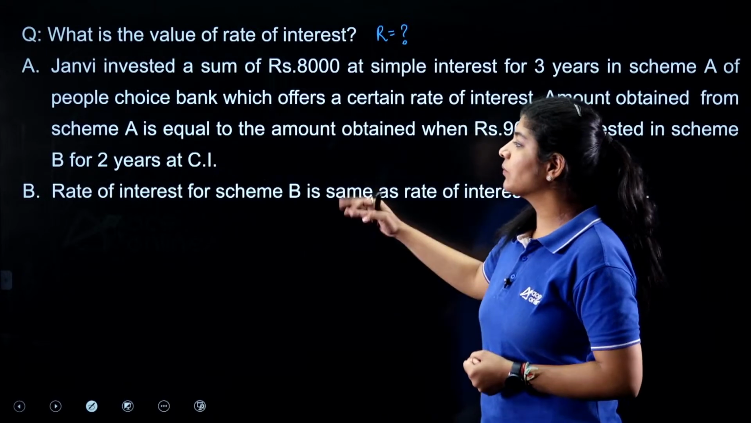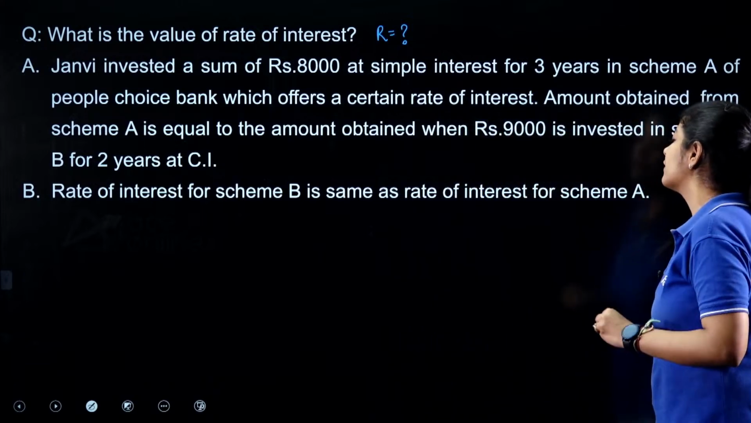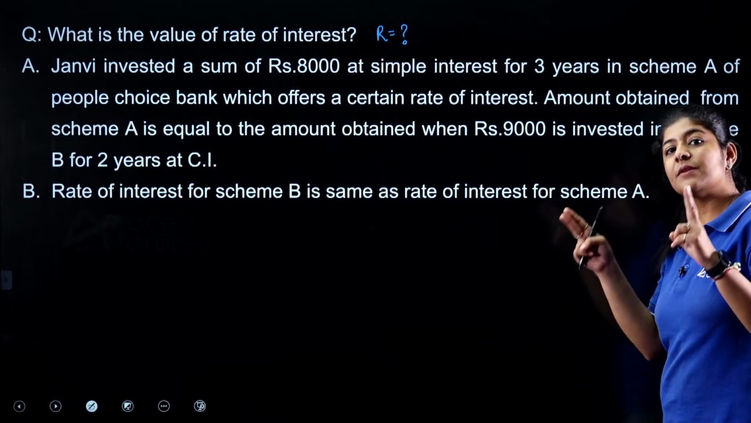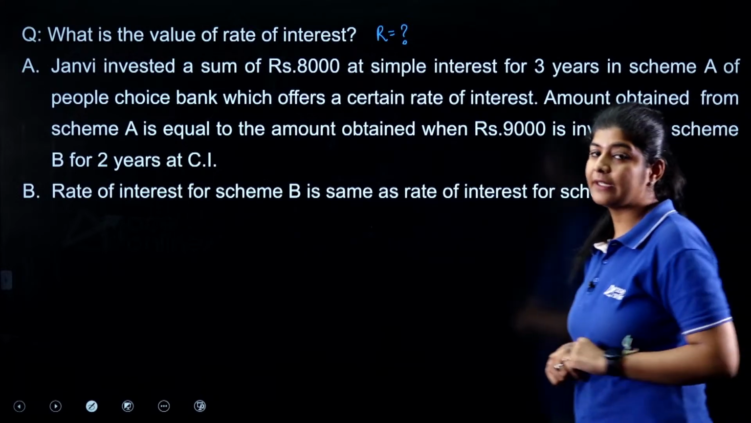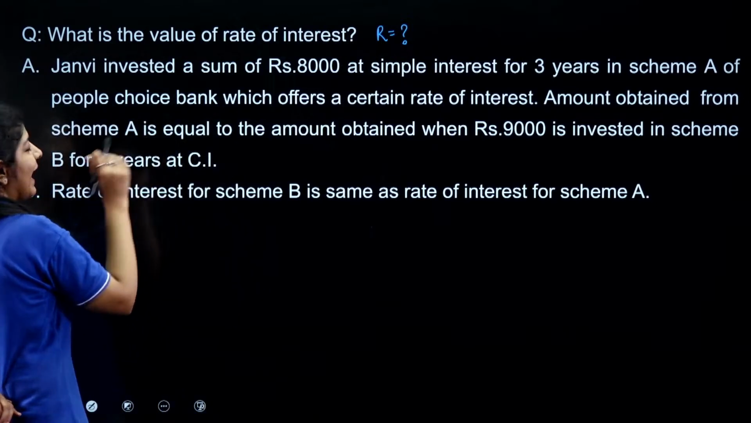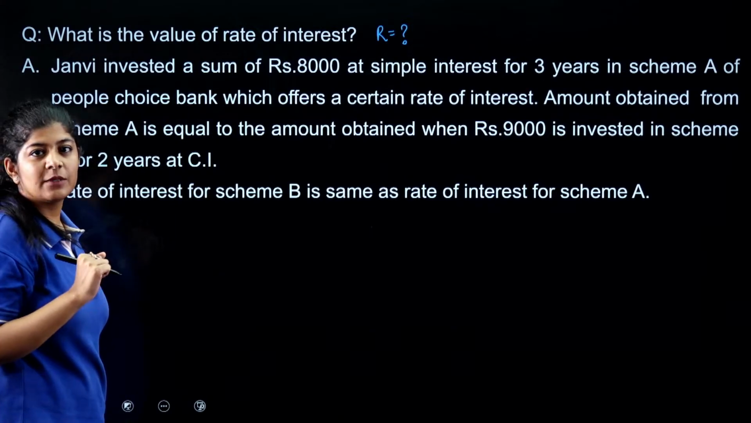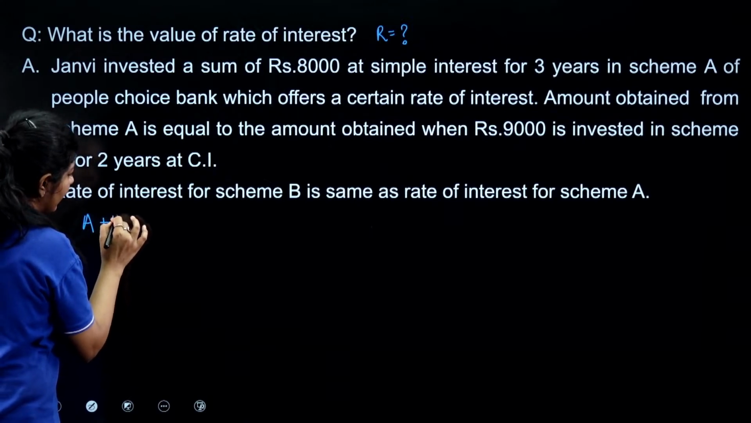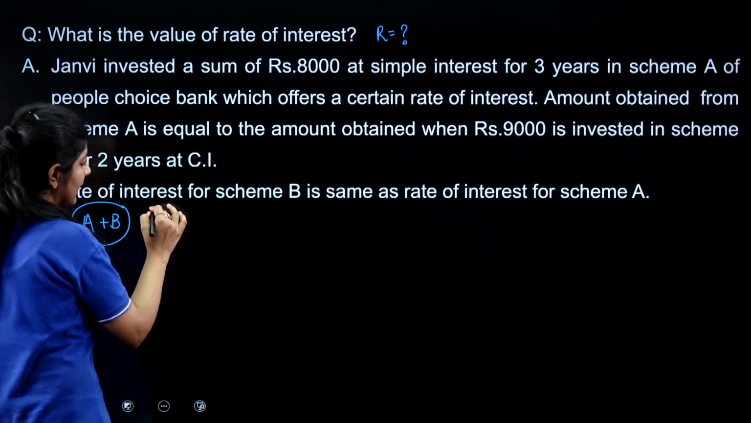No. Second one, the rate of interest of scheme B is the same as the rate of interest for scheme A. Now as it is given that the rate of interest in both the cases is the same, we can equate it and easily calculate the value, but we need to check it once. As we already know, from the individual statements we are not able to get the answer. Now we are merging both of them together. Because of that, we got to know that from scheme A,